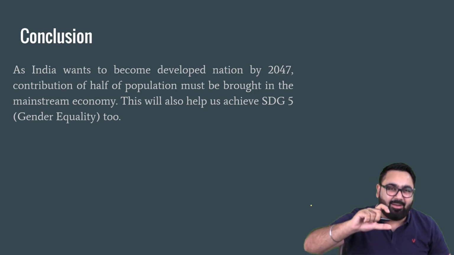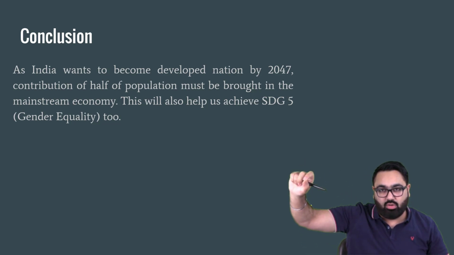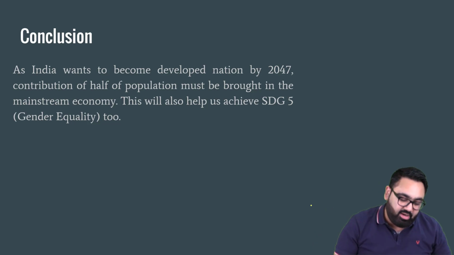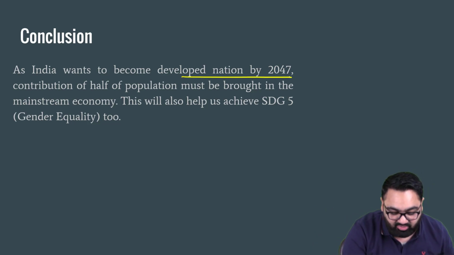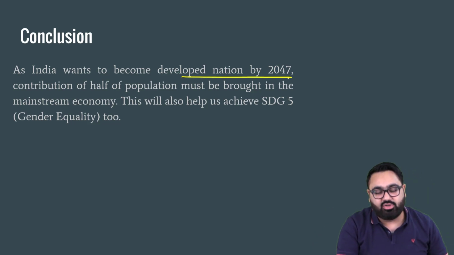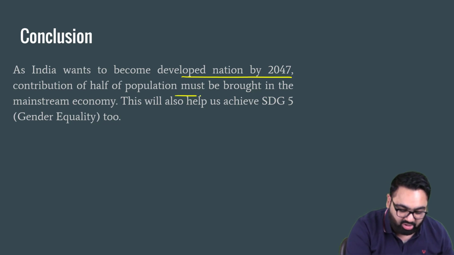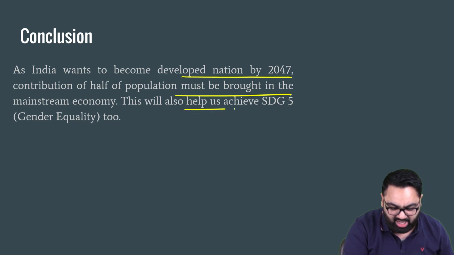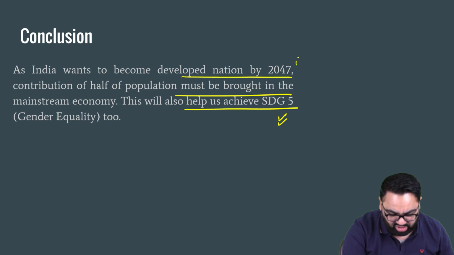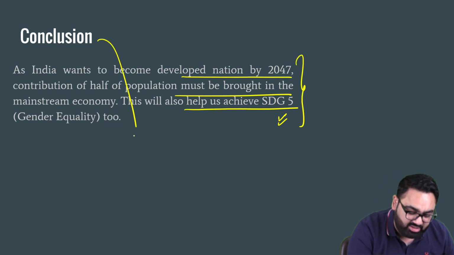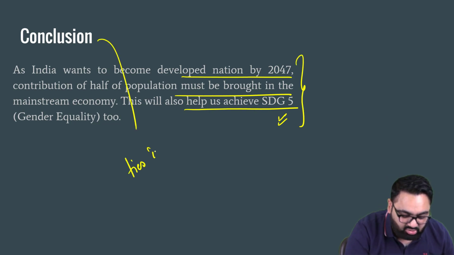In Indian economy, these kind of conclusions are really appreciated. Joining or basically combining this to a long-term goal. For example, if India wants to become a developed nation by 2047, contribution of half of our population should be brought into the mainstream. It will also help us achieve a sustainable development goal. So this is a conclusion that ties into the larger picture.